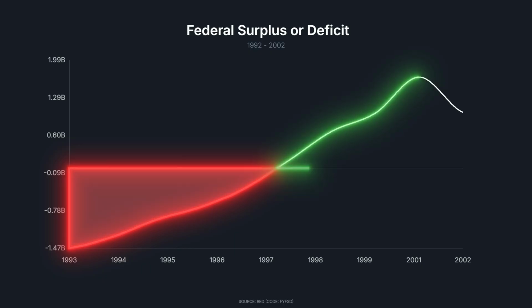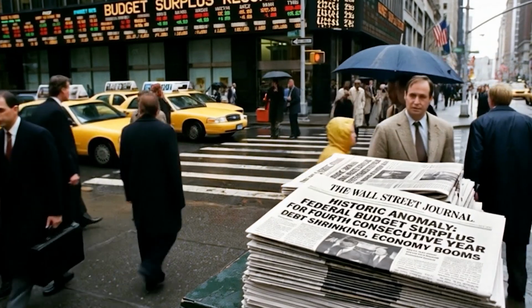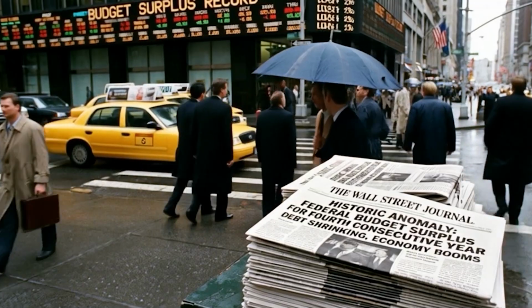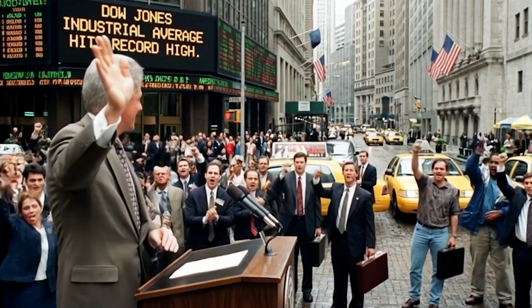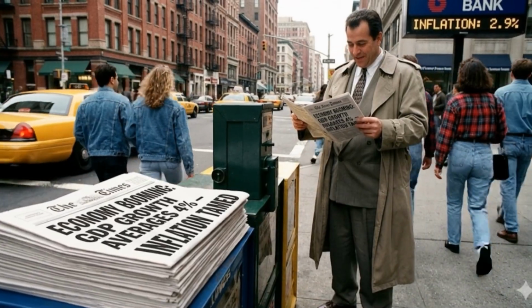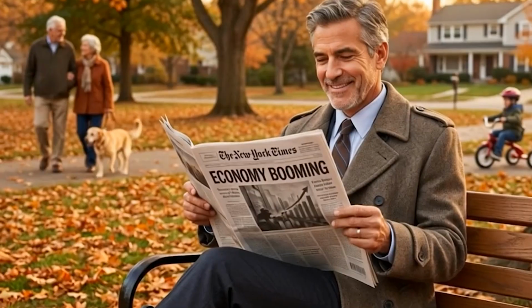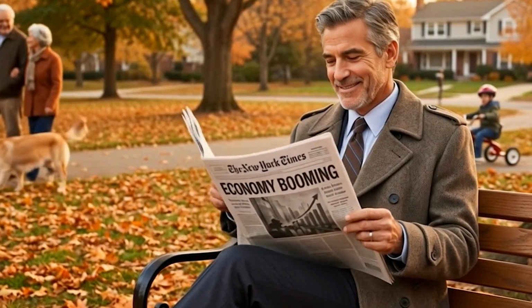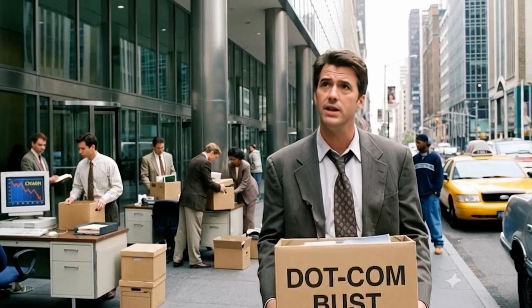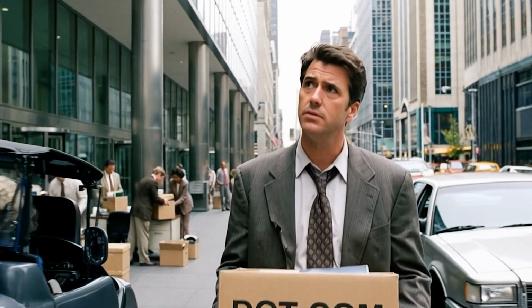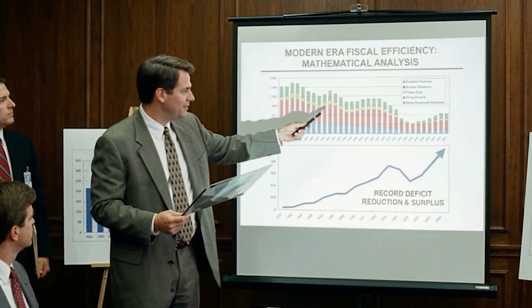Clinton turned historic deficits into record surpluses. The macroeconomic result was a historic anomaly: 4 consecutive years of federal budget surplus. Clinton handed over the country at the height of an economic expansion, with average GDP growth of 4% per year and controlled inflation. He left the country with controlled inflation and unemployment at historic lows, below 4%. Despite the bursting of the dot-com bubble in the final months of his term, the fiscal data place this administration as the most mathematically efficient of the modern era.